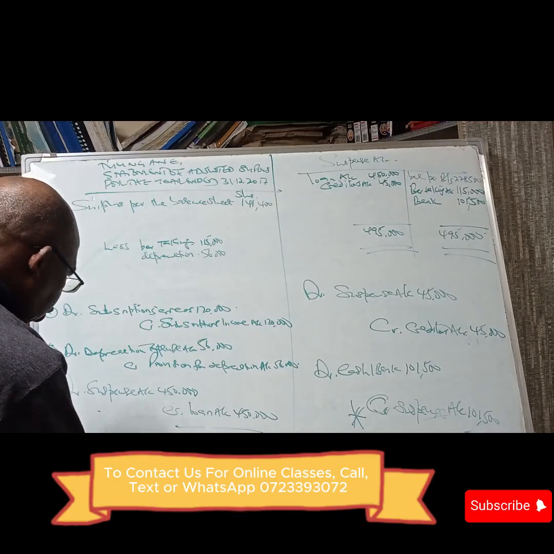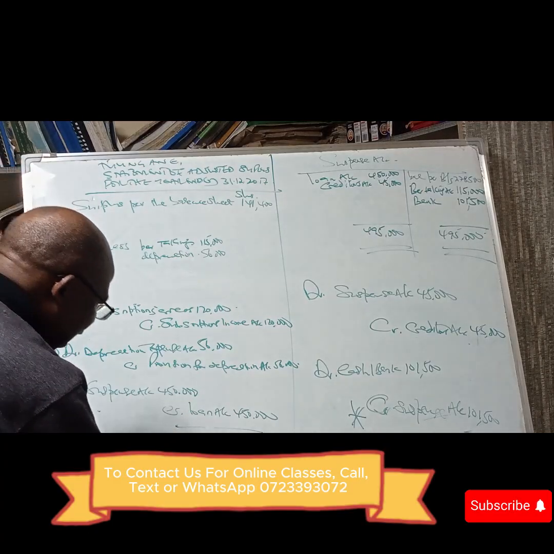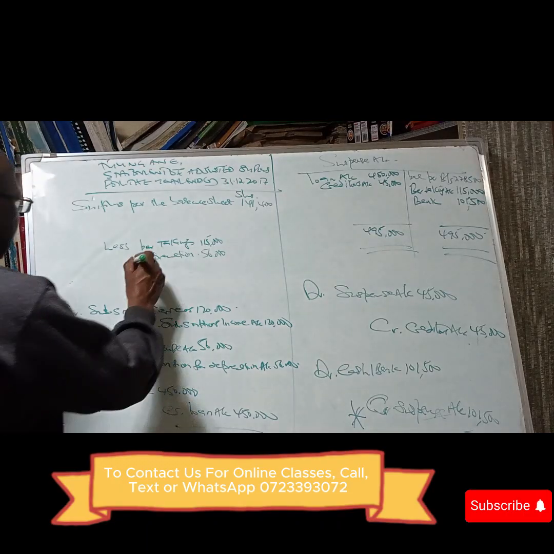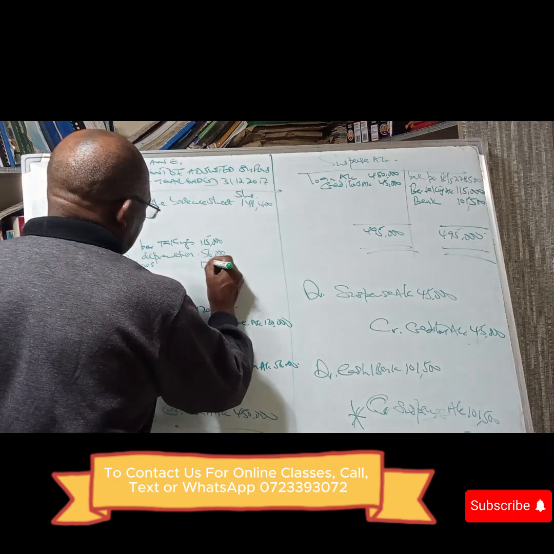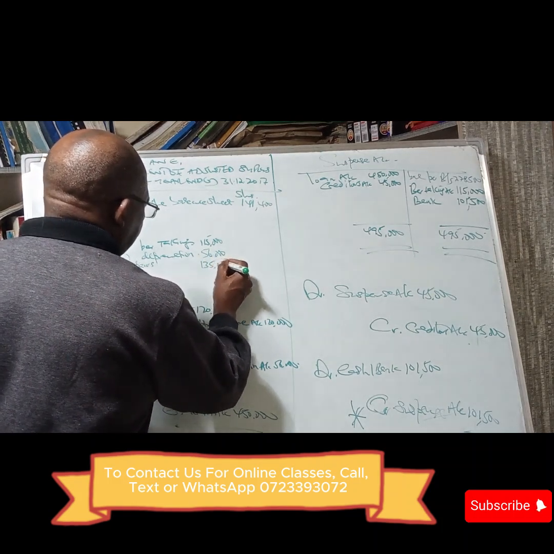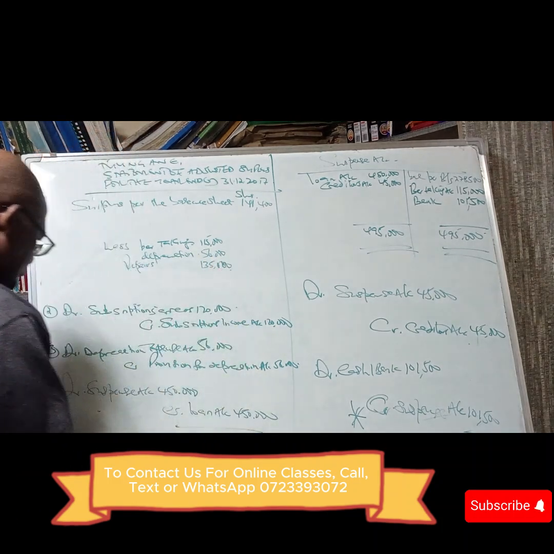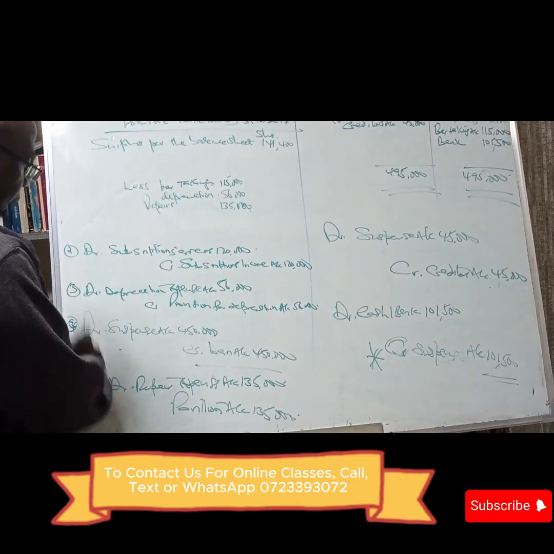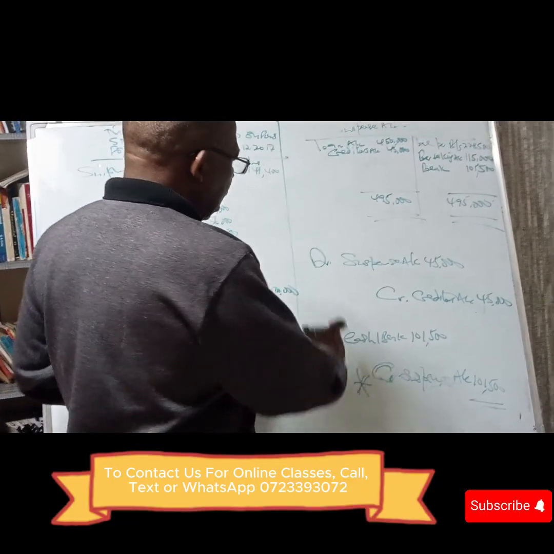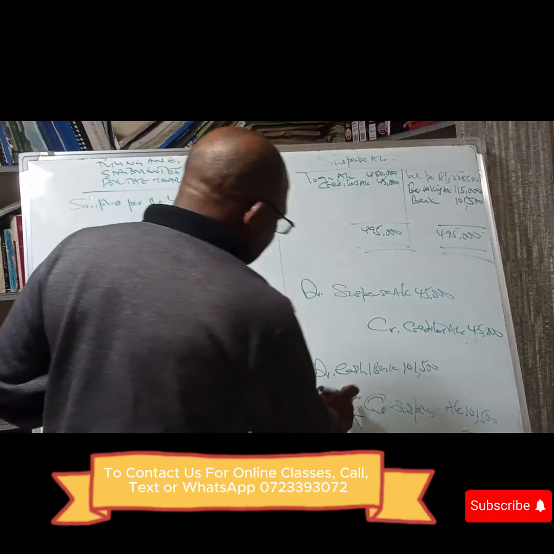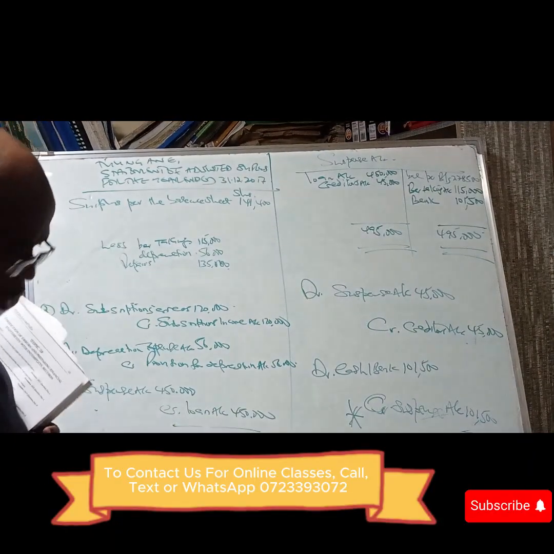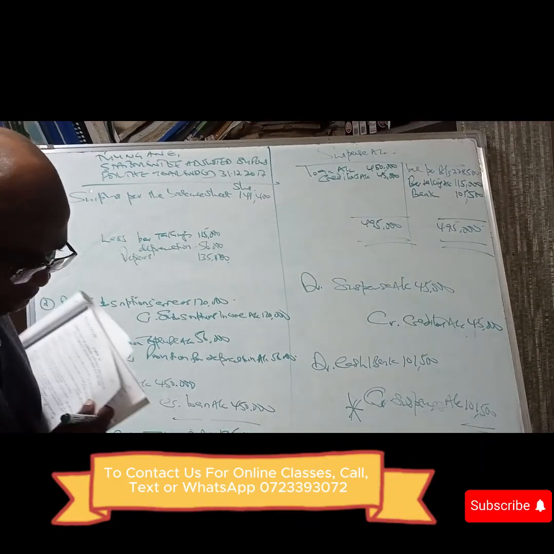Repairs, we have additional repairs. So we had never deducted 135, so we now deduct. We now deduct our repairs of 135,000. Because we never deducted, now we deduct. Creditors has nothing to do with the income statement. Cash at the bank has nothing to do with the income statement.